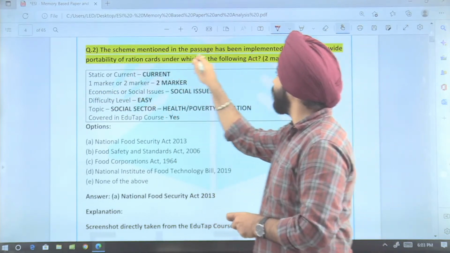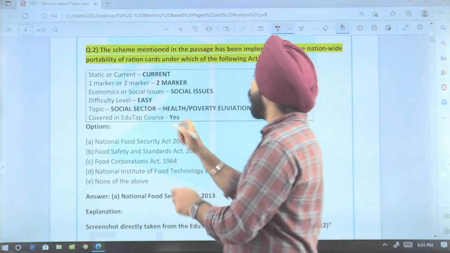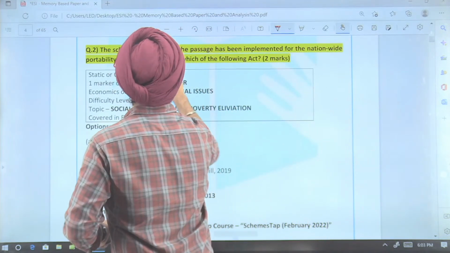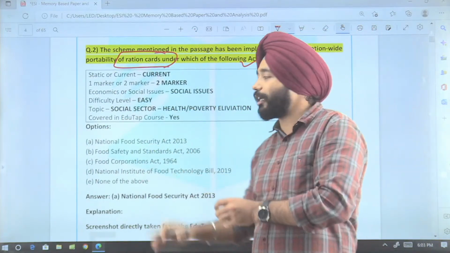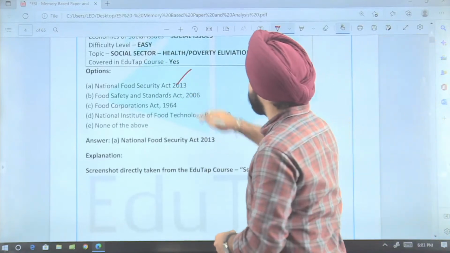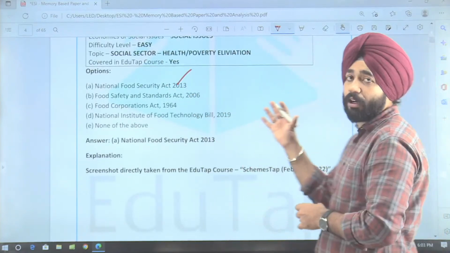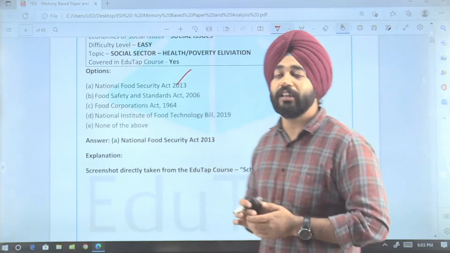The scheme mentioned in the passage has been implemented nationwide under which of the following acts? A direct question, and the answer is the National Food Security Act of 2013. So, scheme of April, seen in the news, and from here they have handpicked these questions.